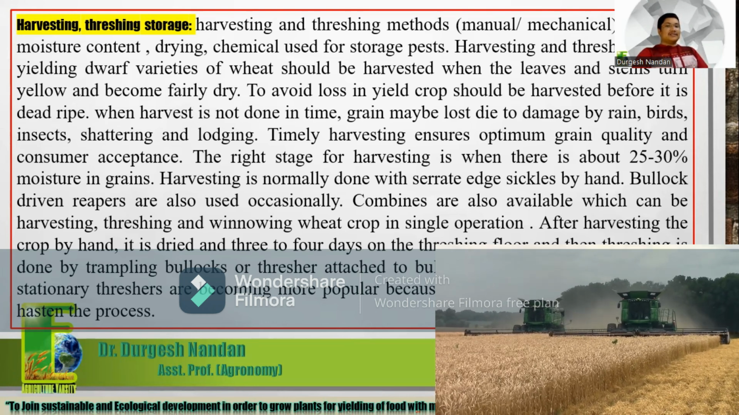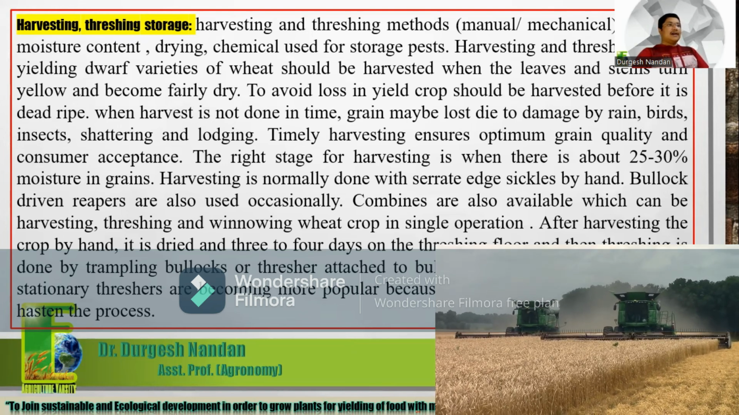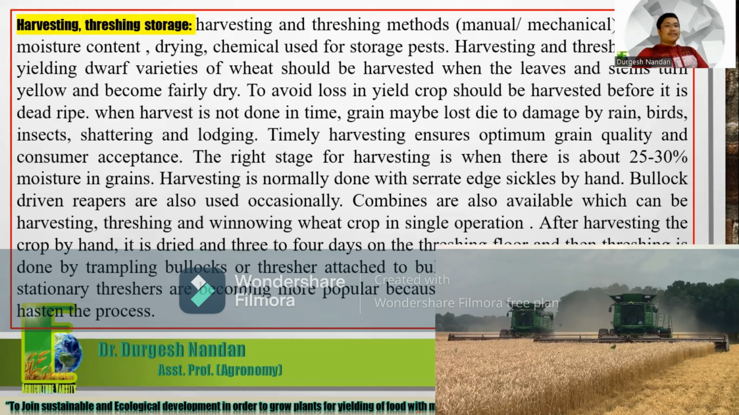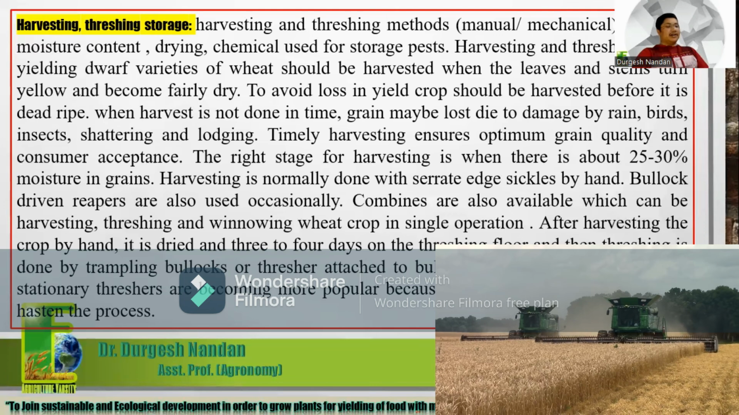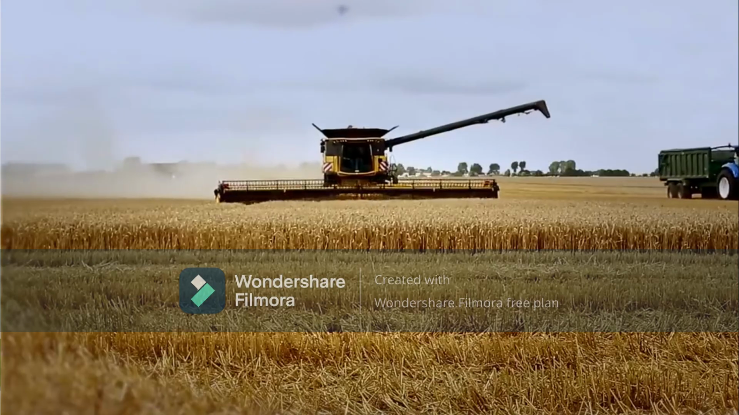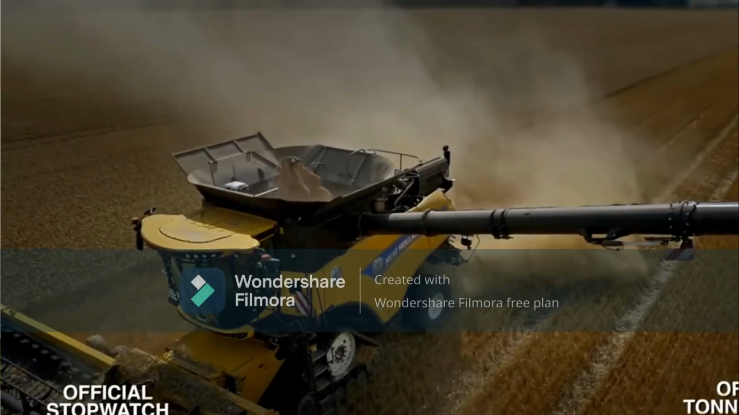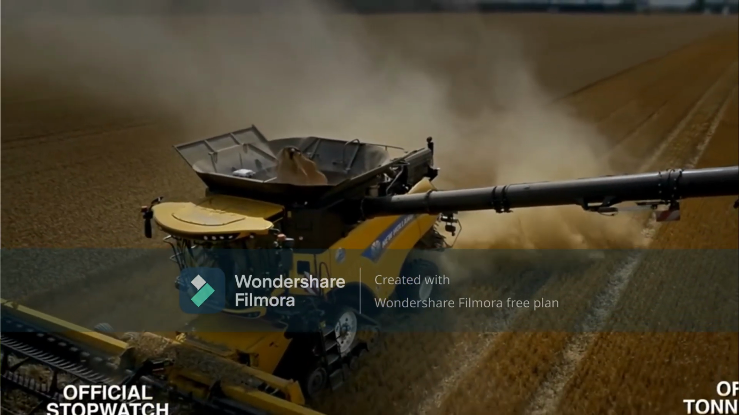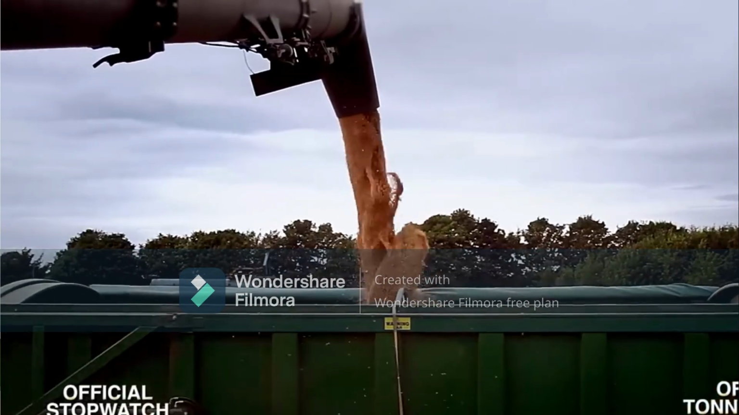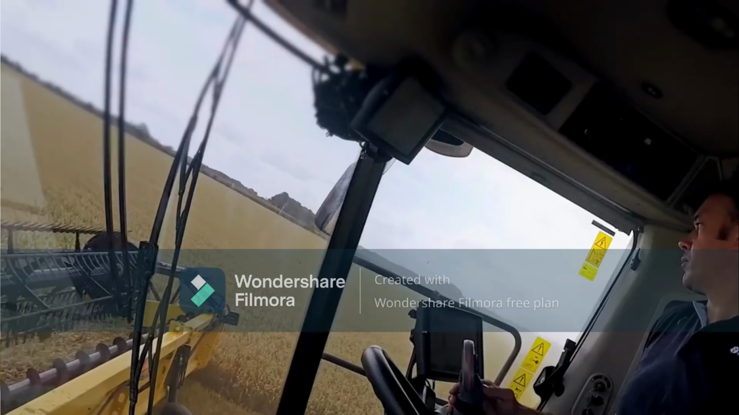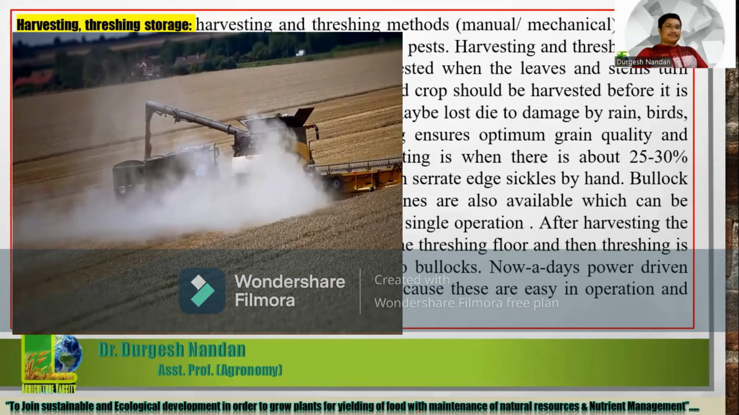Harvesting is normally done by hand with sickles; bullock-driven reapers and power-driven reapers are also used occasionally. Combines are also available for harvesting. Threshing and winnowing of the wheat crop can be done in a single operation. After harvesting by hand, the crop is dried for 3 to 4 days on the threshing floor, and then threshing is done by trampling with bullocks or a thresher attached to bullocks. Nowadays, power-driven stationary threshers are becoming more popular because they are easy to operate and hasten the process.